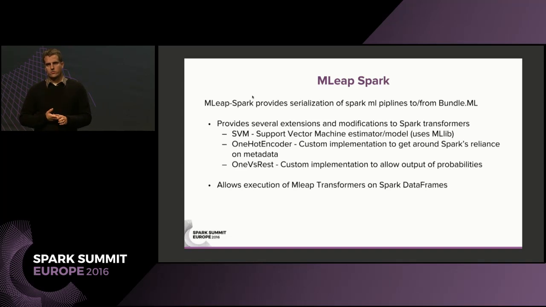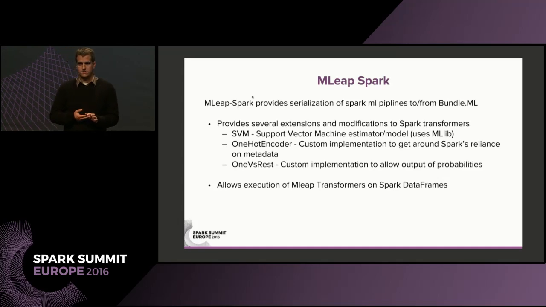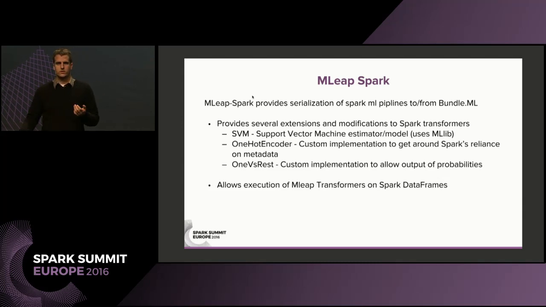One hot encoder we had to re-implement because of the way that it's implemented in Spark. So if you want to use one hot encoding, you have to use our version right now, even though we are building out a way so you won't have to do that in the future. And then just sort of extending general ML functionality with MLlib functionality. So we implemented support vector machine that's based off of the MLlib implementation.